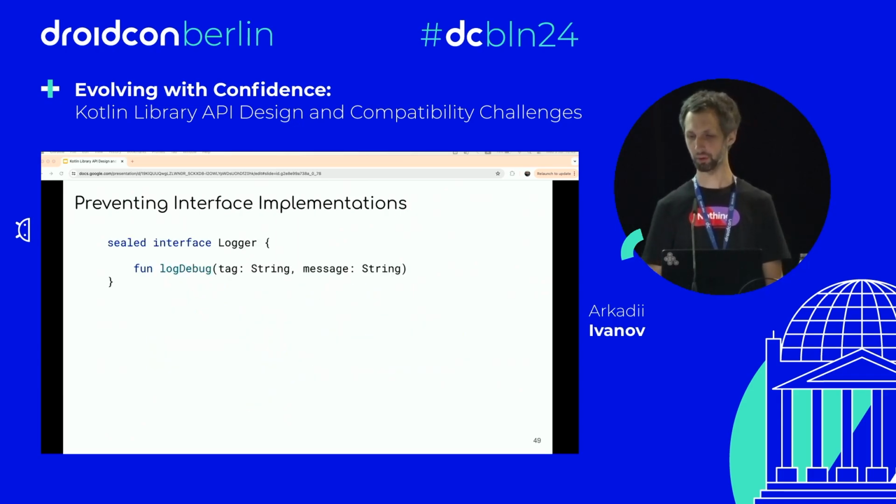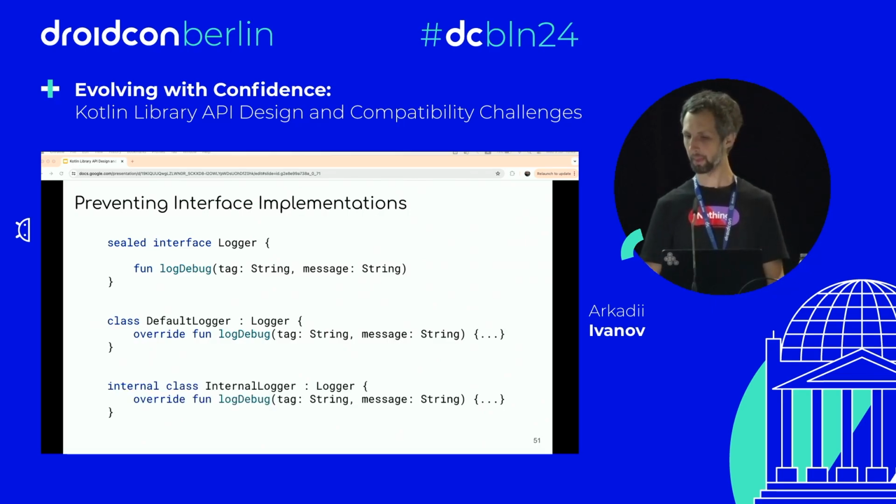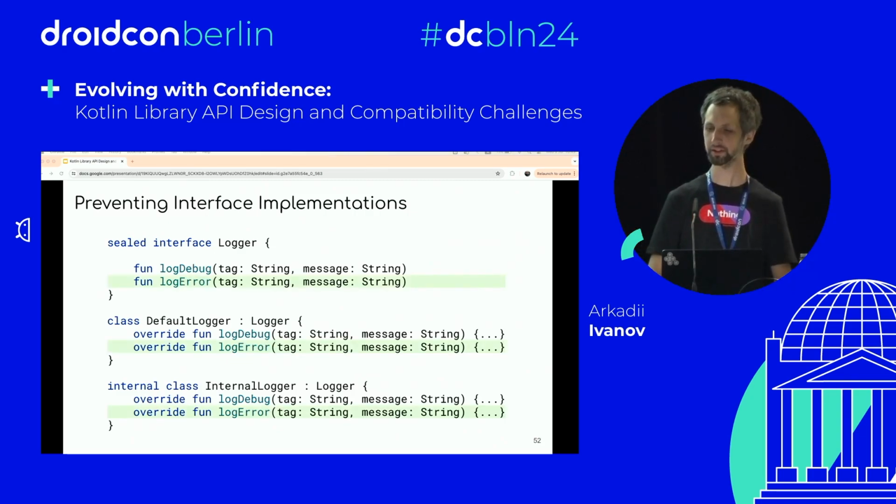Another trick we can do, if we don't expect clients to implement the logger interface, is to mark this interface as a sealed interface, which will prevent clients from implementing it on their side. The library can provide its own implementation, like let's say a default logger. And we can also have our internal class for some internal purposes in the library. In this case, we can add new methods to the logger without breaking source and binary compatibility. And we don't have to specify a body in this case.